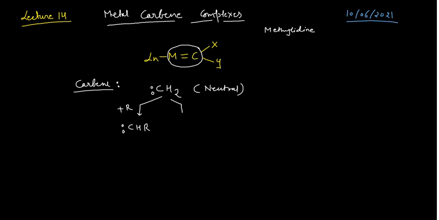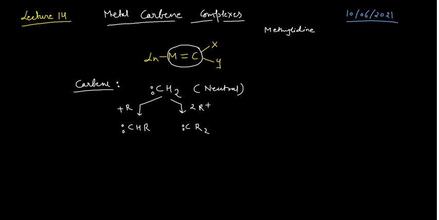And you may also substitute both of the hydrogens present on it. So you can also write CR2. So these two hydrogens, if you substitute one with a methyl, it is monoalkyl substituted, and you can also substitute the two hydrogens present on it to get the disubstituted. And remember one thing, these carbenes are always neutral, regardless of the nature of the carbene. You know the carbene is of two types, singlet carbene and triplet carbene. Later we will discuss the singlet and triplet carbene also. So whether it is singlet or triplet, it would be neutral in nature.